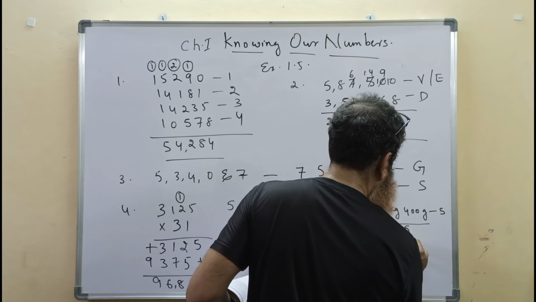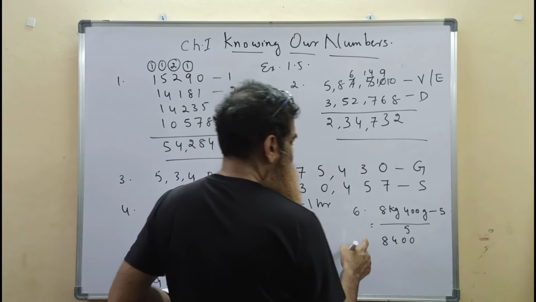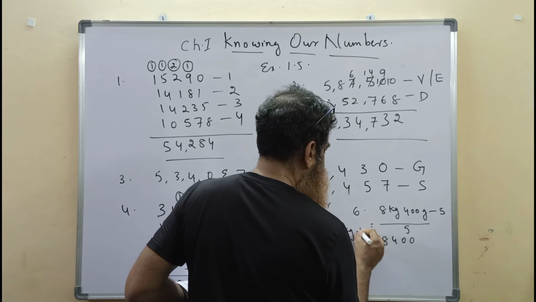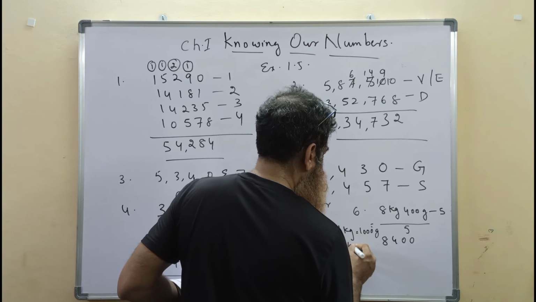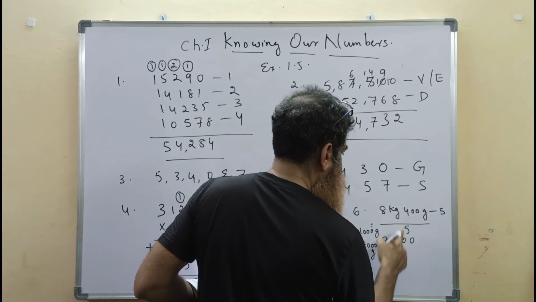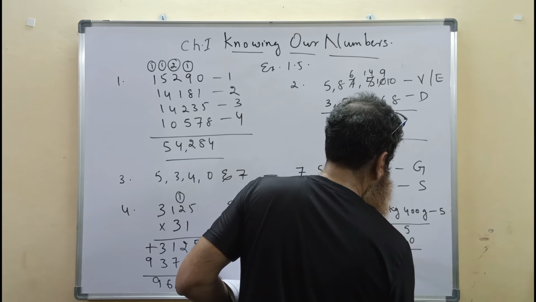It is 8,400 grams, since 1 kilogram is equal to 1,000 grams. 8 kg is equal to 8,000 grams plus 400 grams. So it is 8,400 grams divided by 5 packets.